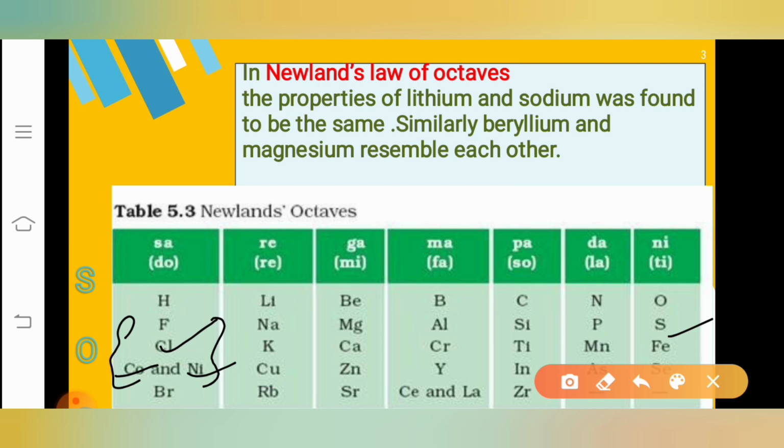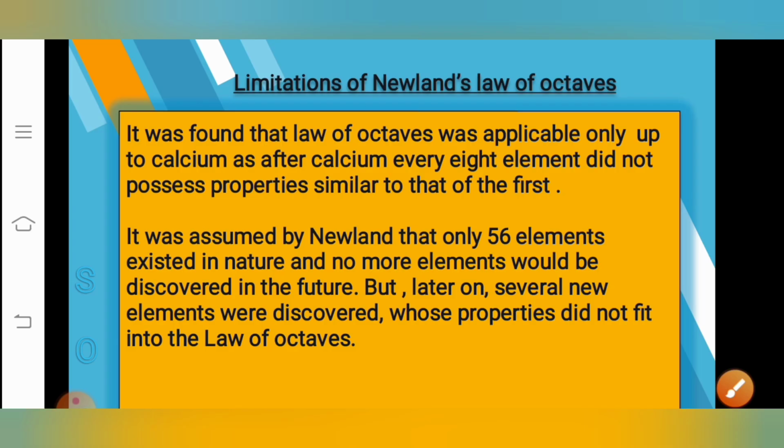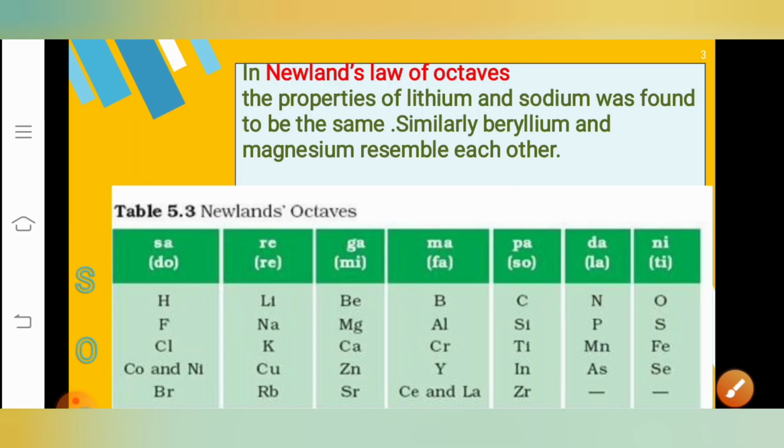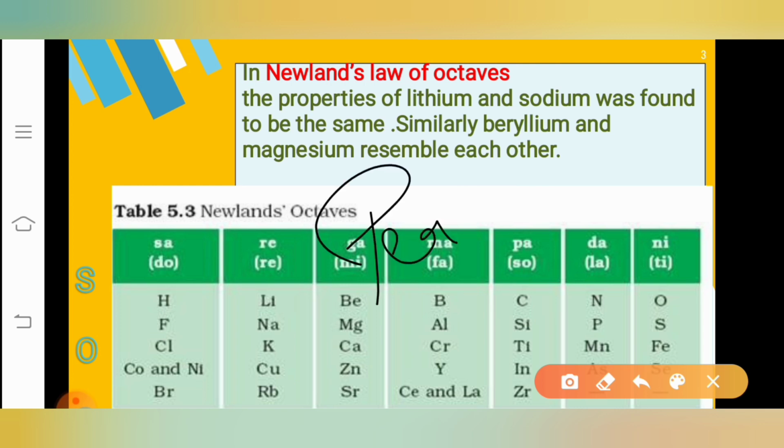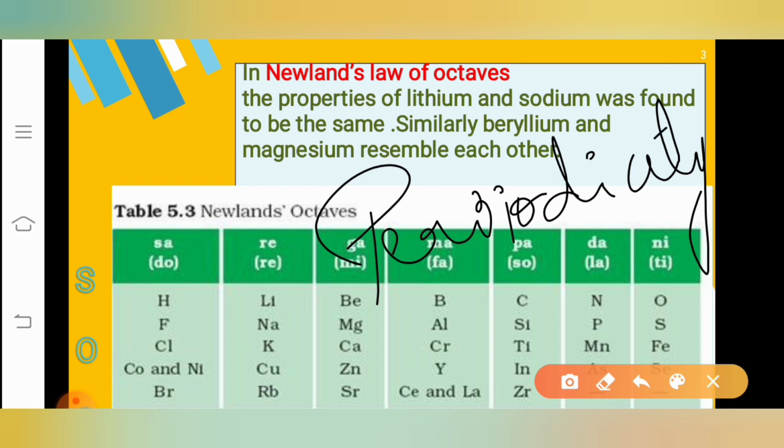So these are some of the major limitations which could be seen in Newland's law of octaves, right? But even though he had all these limitations in his table, one common thing which he found in this table was the periodicity. He had a lot of problems in his table, but the one common thing he found was the periodicity.